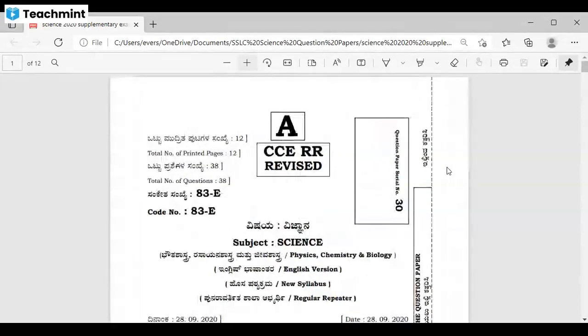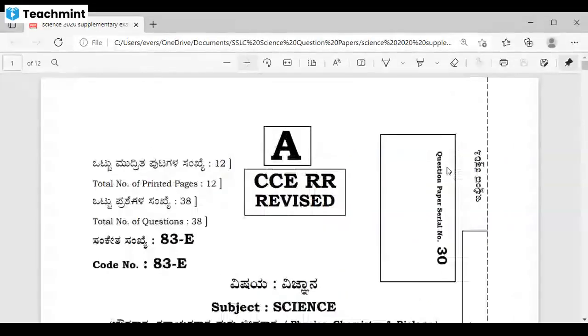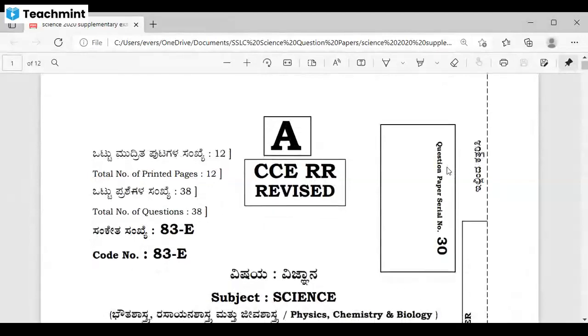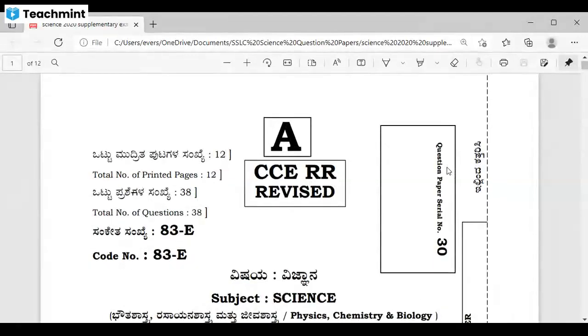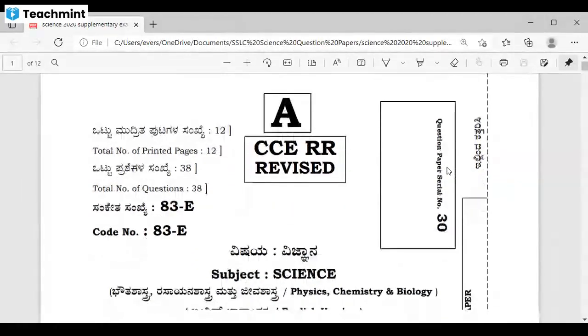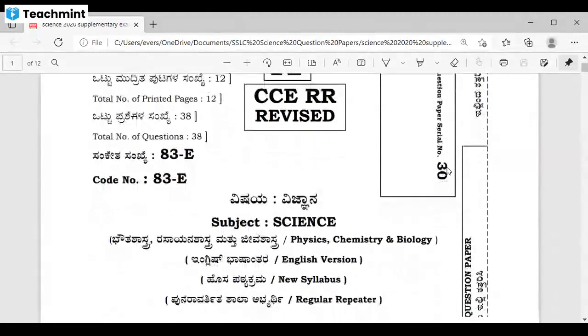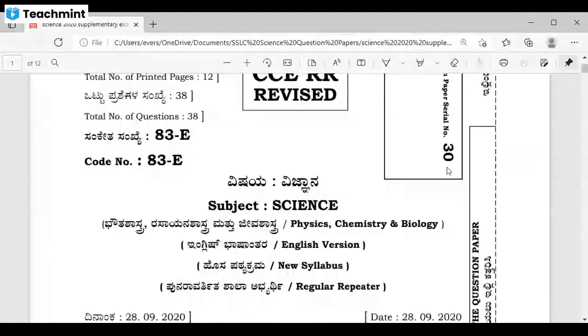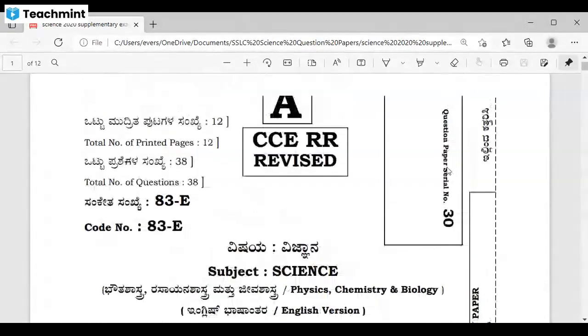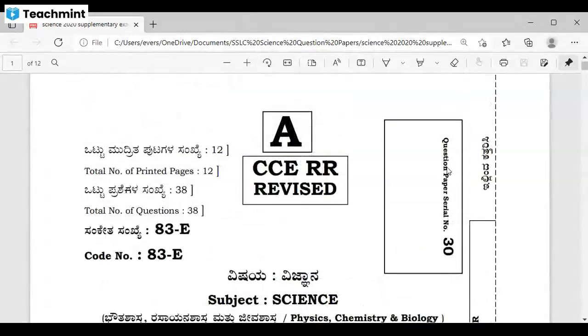My dear students, today I am going to do the analysis of your previous year question paper. And today we are going to discuss the subject science of Karnataka State Board SSLC. Now, even you people will be getting a similar type of question.